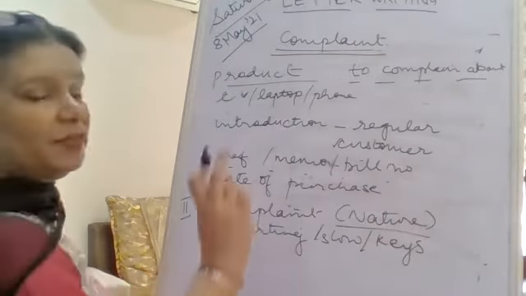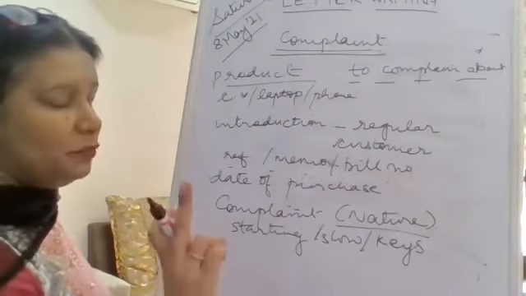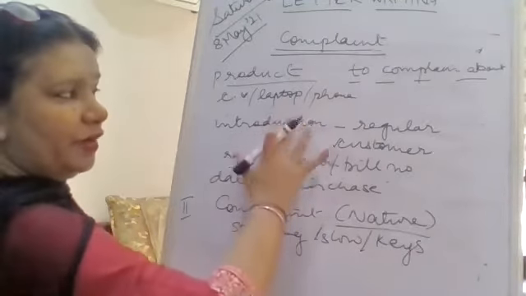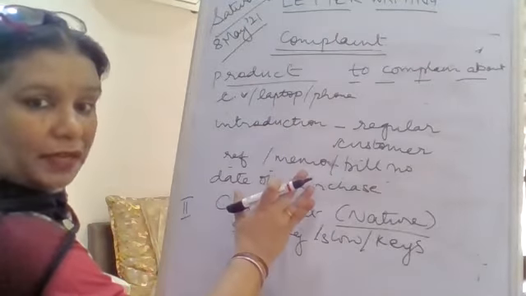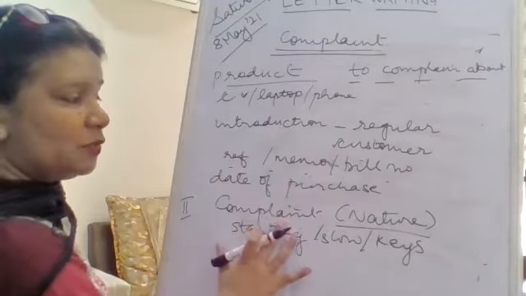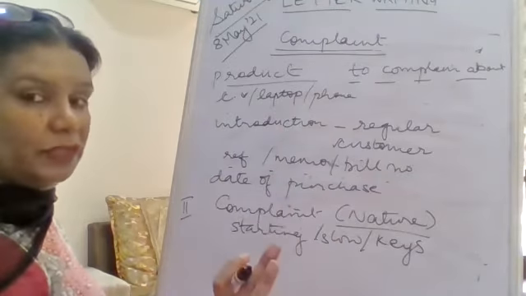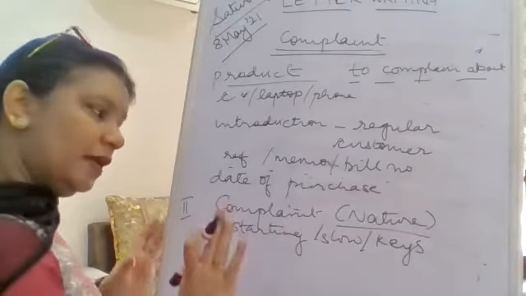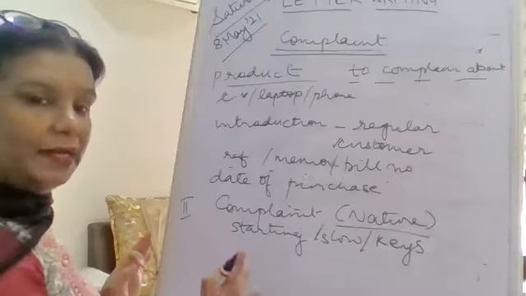Fine. So what is the first paragraph about? What do we write in the first paragraph? You give your introduction and you talk about the purchase, when it was bought, and then in the next one you talk about the nature of the complaint. Okay, it is clear till here.